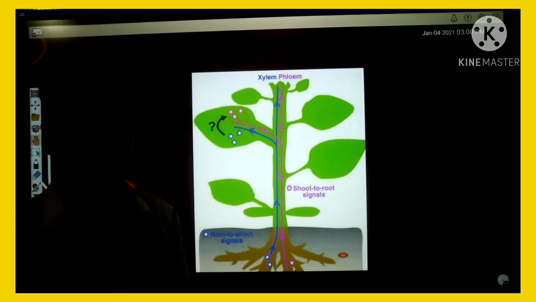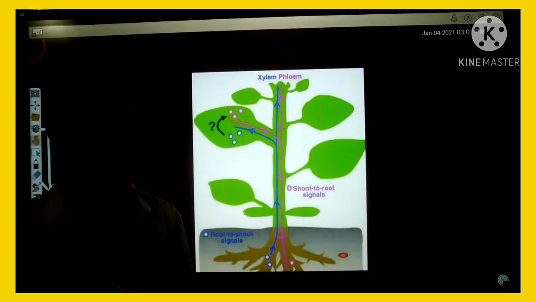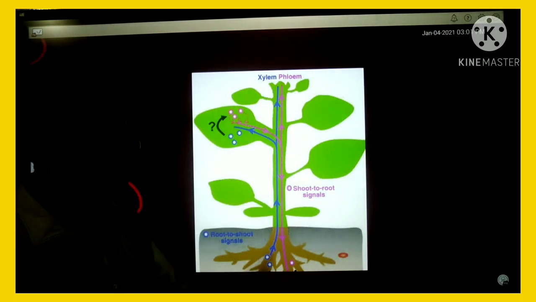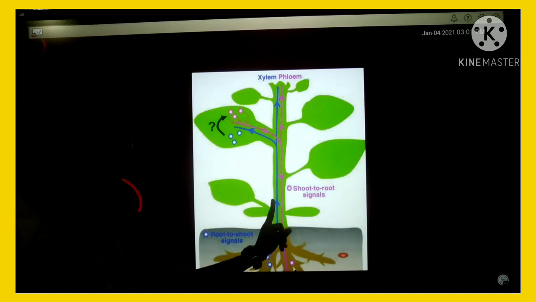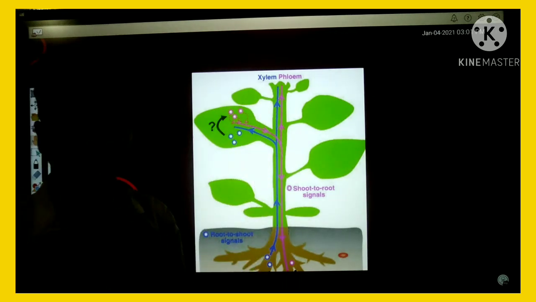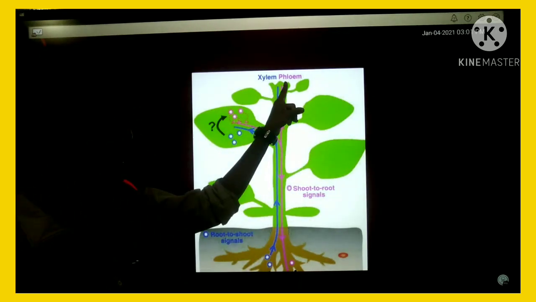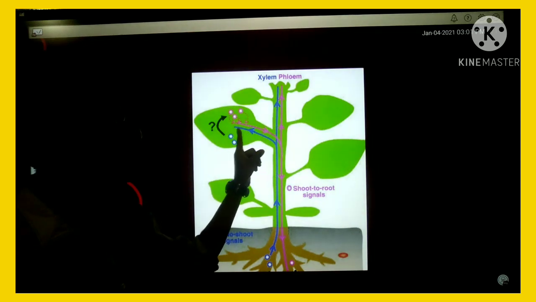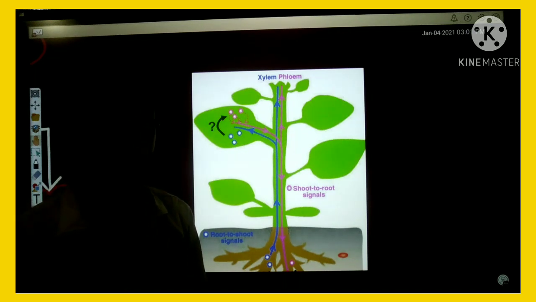So we can say that there are two types of vessels or tubes, xylem and phloem. Xylem is a vascular tissue which acts as a vessel to transport the material from roots to leaf. That material is water. Next one is phloem. Phloem transports material from leaves. Leaf is preparing food, right?